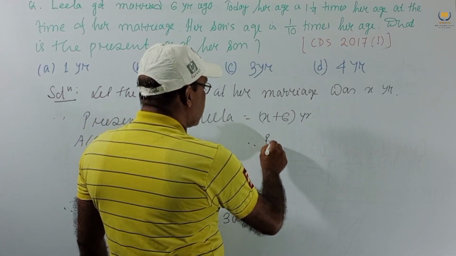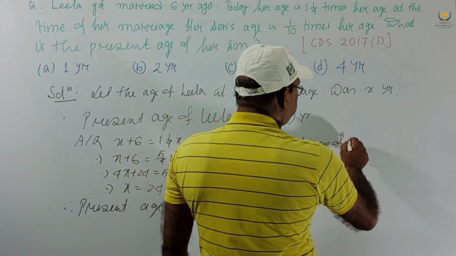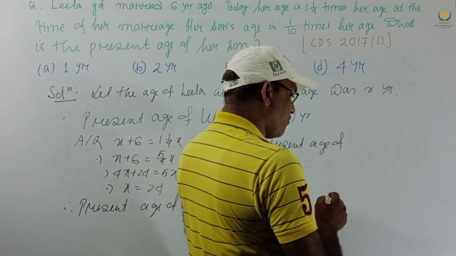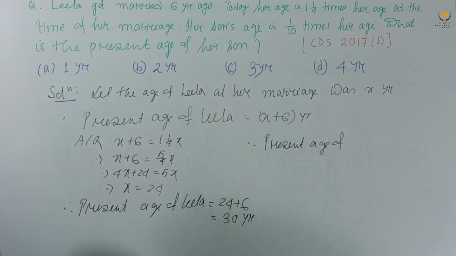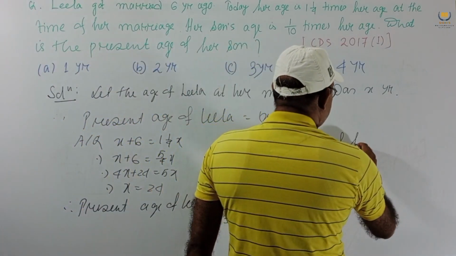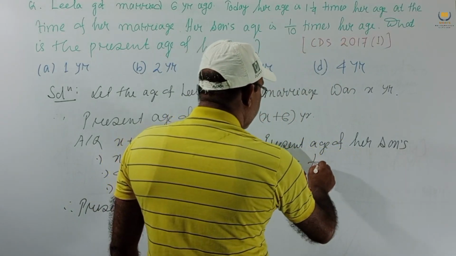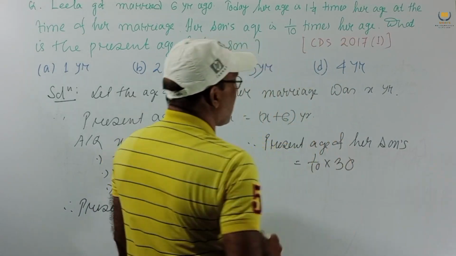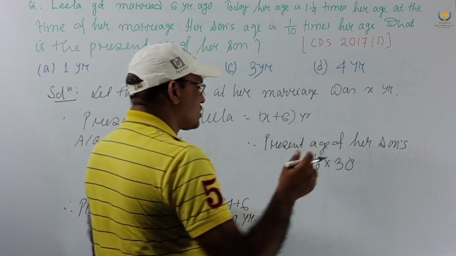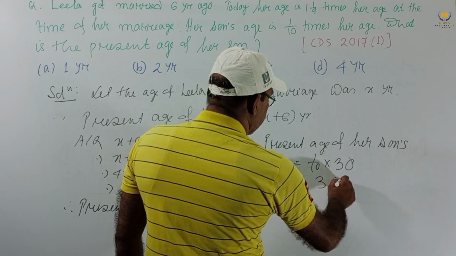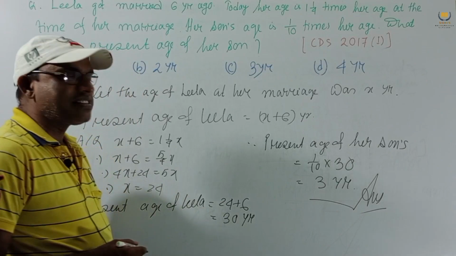Therefore, the present age of her son is equal to 1 by 10 into 30, the present age of Leela, which is 3 years. This is our answer. Very nice solution, very easy, very simple.